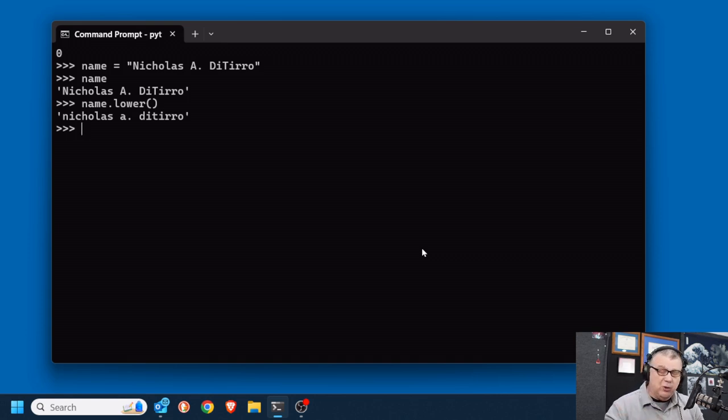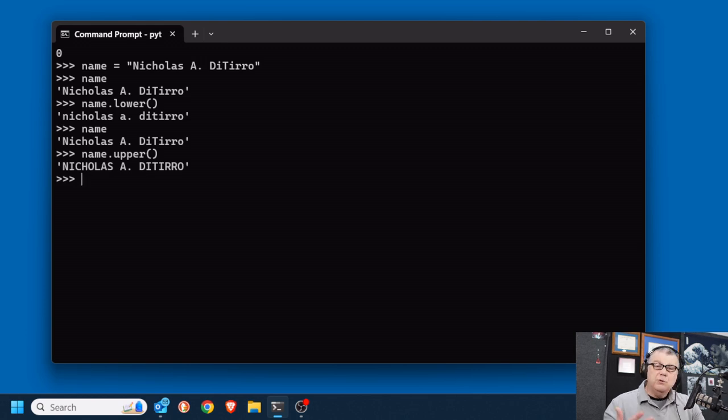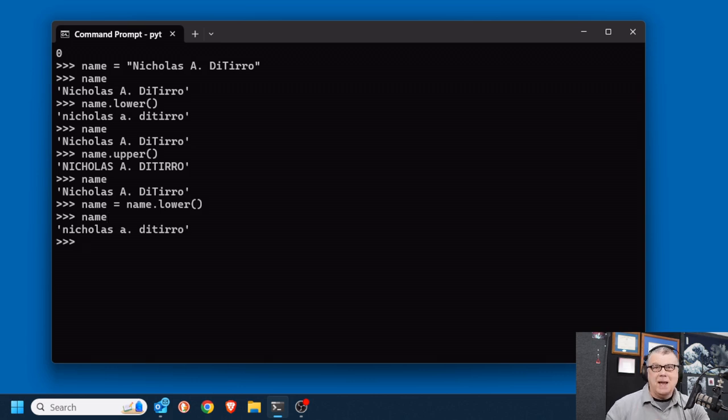However, like I said, strings are immutable. If I go back to the actual value of name, you can see that it didn't change. It just outputted it in lowercase. Same thing, what if I wanted to take everything into uppercase? You see it displayed back to the standard output as all uppercase, but the string did not change. If I want to change the string, I would have to reassign it. I would have to say name is going to be equal to name dot lower. Now name has changed because I reassigned it.